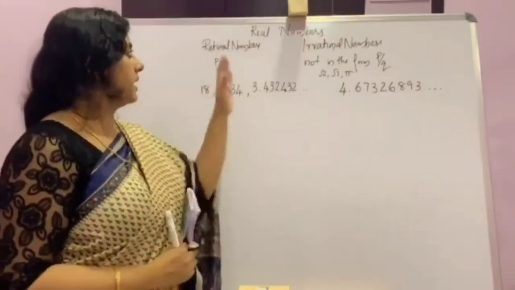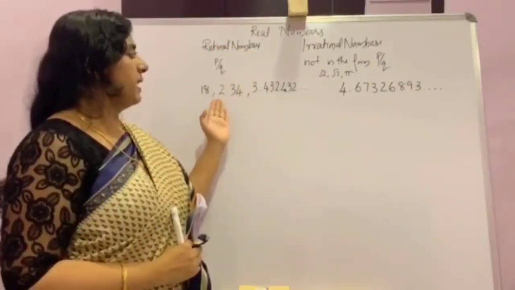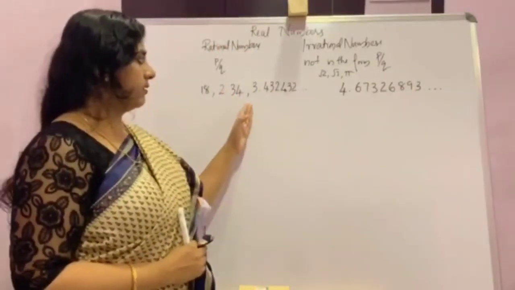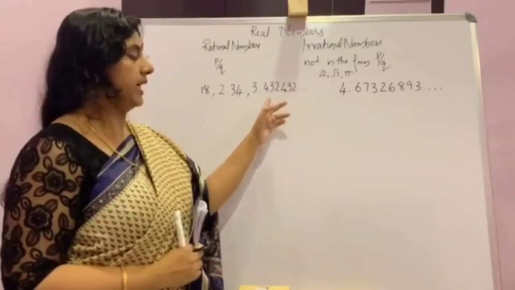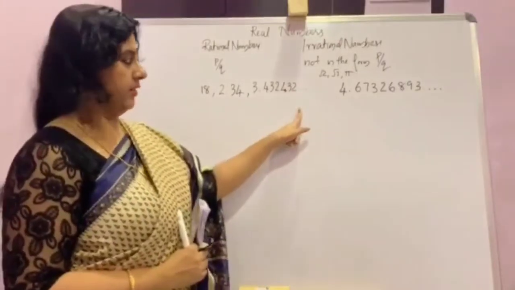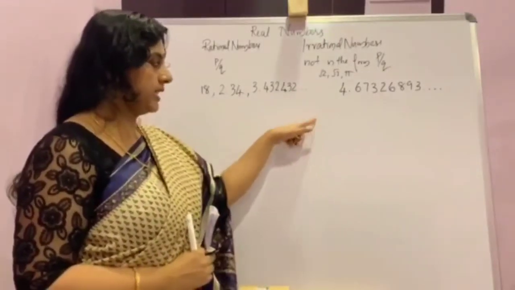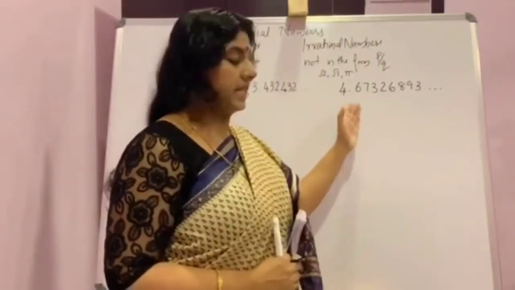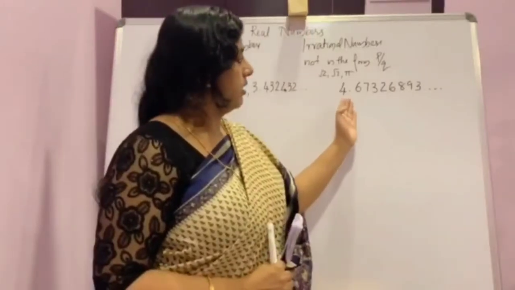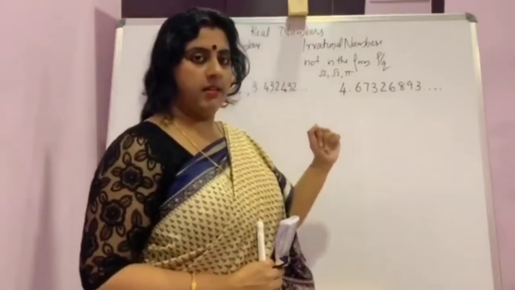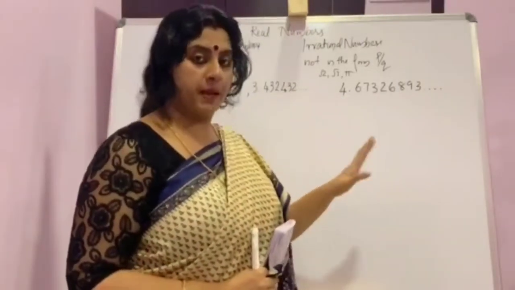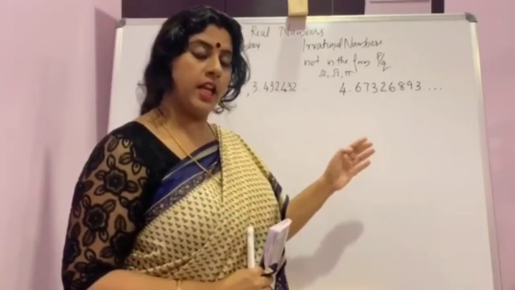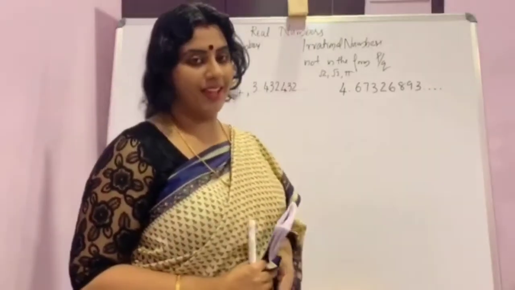So, in a rational number, the decimal expansion terminates, or if it is not terminating, it will repeat. That is non-terminating, recurring. And in an irrational number, the decimal expansion is non-terminating and also non-repeating. That is non-terminating, non-recurring. Okay.